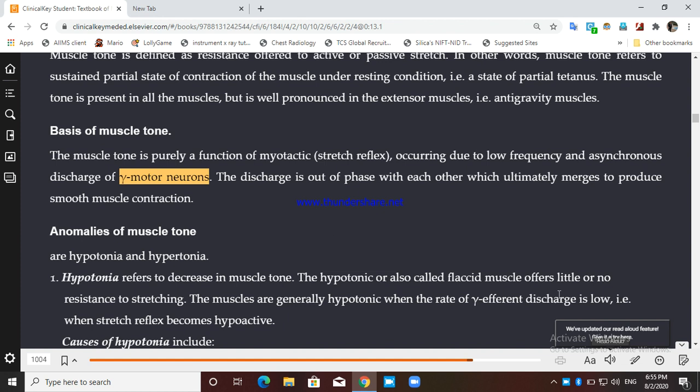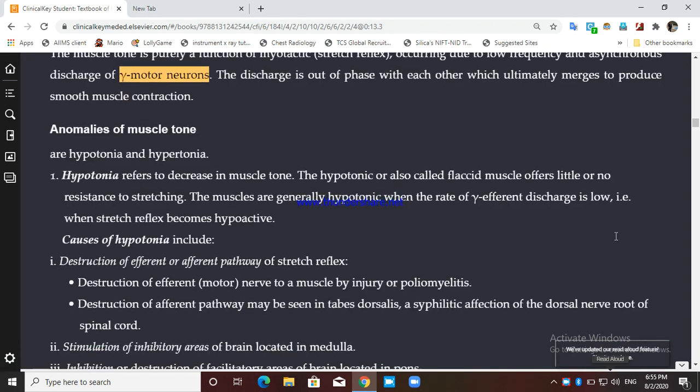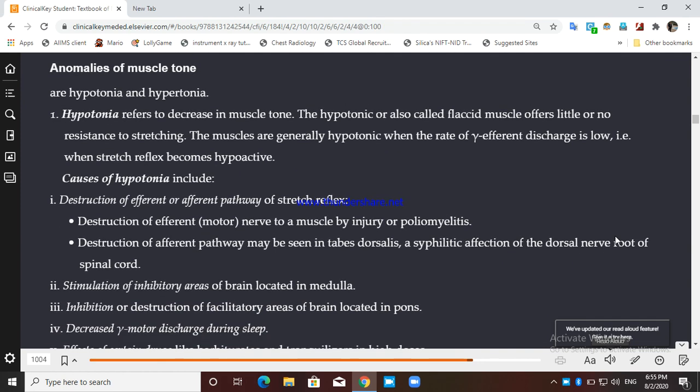Now, what are the clinical features associated with muscle tone? One is you can get hypotonia or hypertonia. What is hypotonia? Hypotonia refers to a decrease in muscle tone. Hypotonia, also called flaccid muscle, offers little or no resistance to the stretching. So when you are able to move without any resistance felt, that means this is hypotonia.